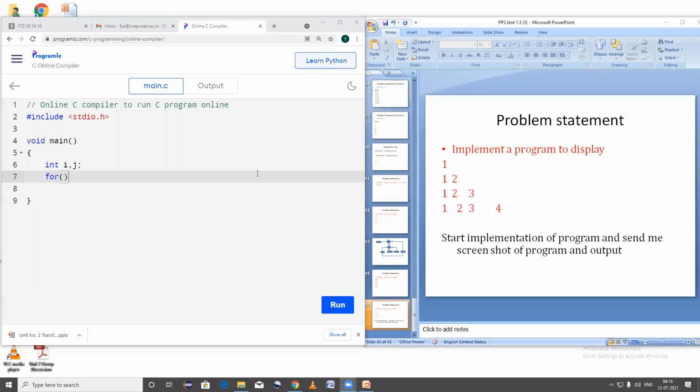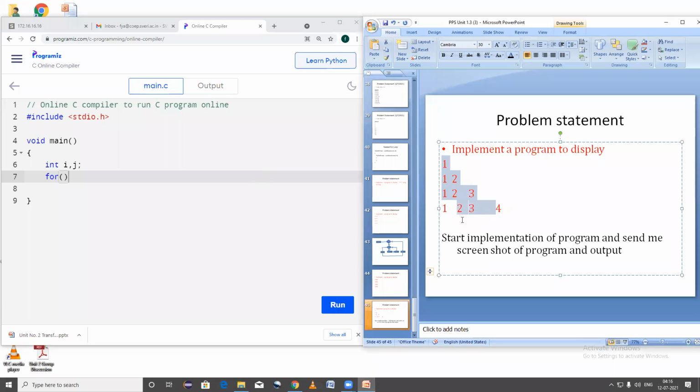But in this case, to solve this problem, that means if you want to display this output in this way, you need to use the nested for loop concept. That means one for loop within another for loop. The screenshot which you have sent to me indicates you have used multiple for loops, but not the nested for loop concept. So it is advised you to use the nested for loop to implement this program.